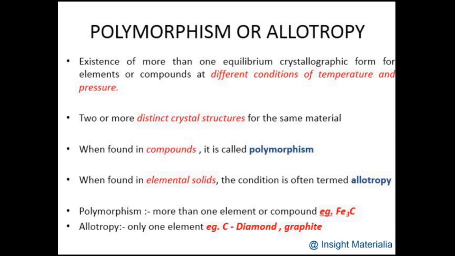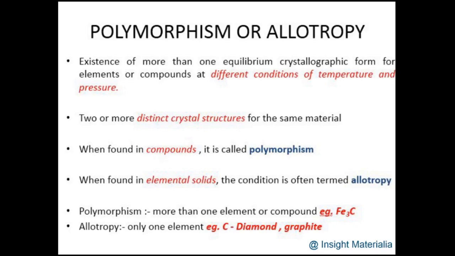For example, if we are considering steels, which are actually a compound of iron and carbon, or Fe3C, and you are talking about this phenomenon of more than one crystal structure, then we'll call it polymorphism since it is a compound. But when we are considering another example, carbon, carbon can be considered as an allotropy.